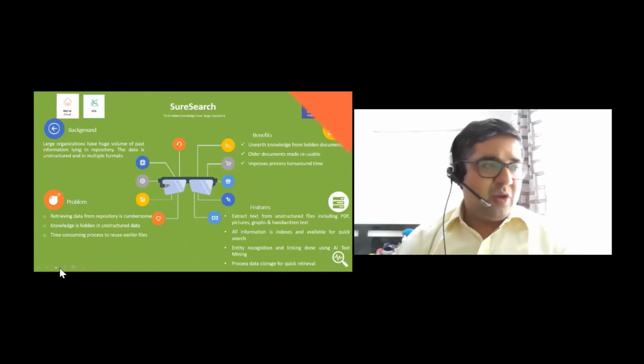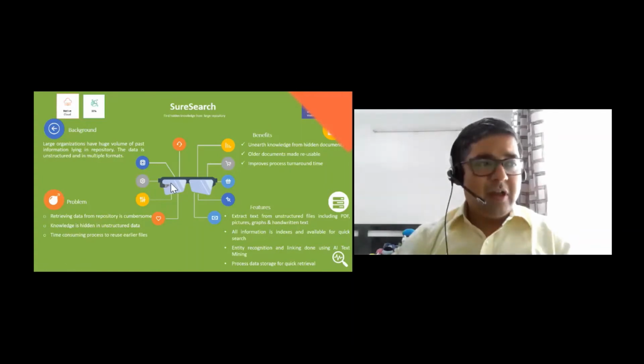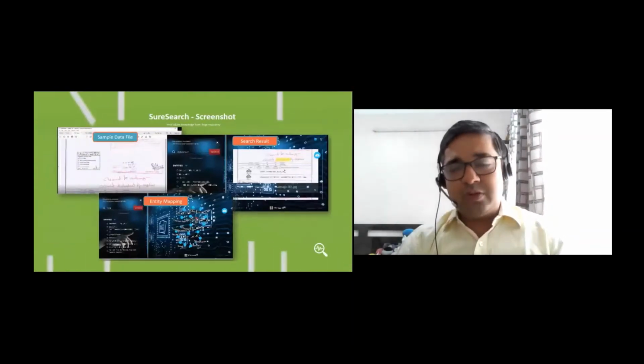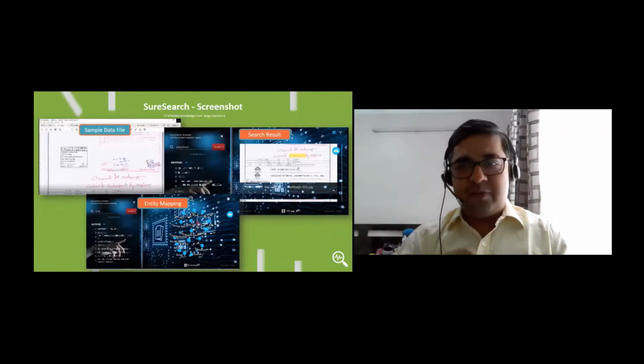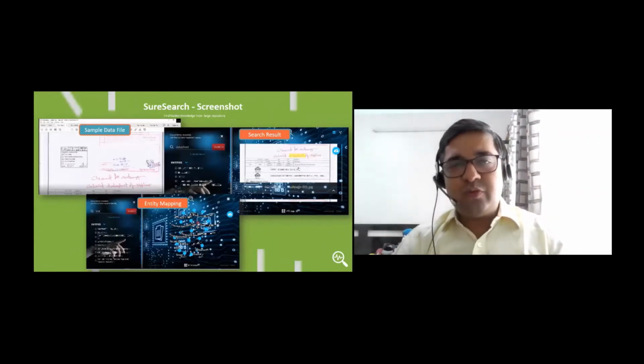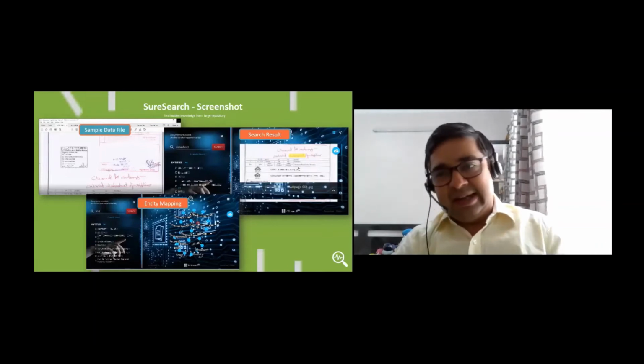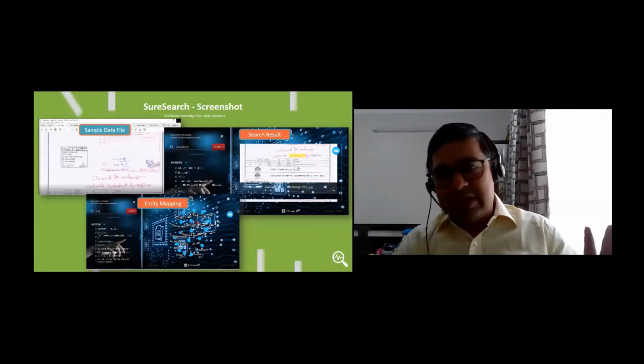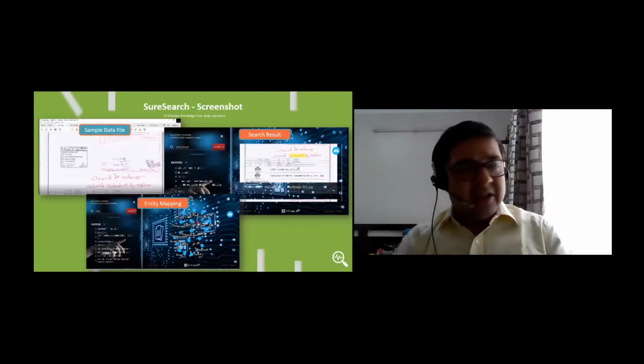where we have used a lot of AI techniques, and this is much more than OCR, by the way. OCR just extracts the data from the text. We can extract the data from the images, from the drawings, from the logos, and so on and so forth. For example, on the screen, on the left side, you see a sample data file. This consists of typed and handwritten content, not very well scanned. There may be orientation differences and all those things.